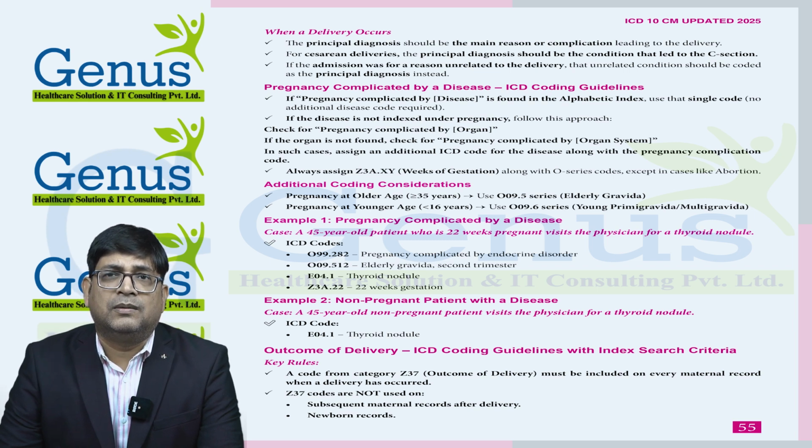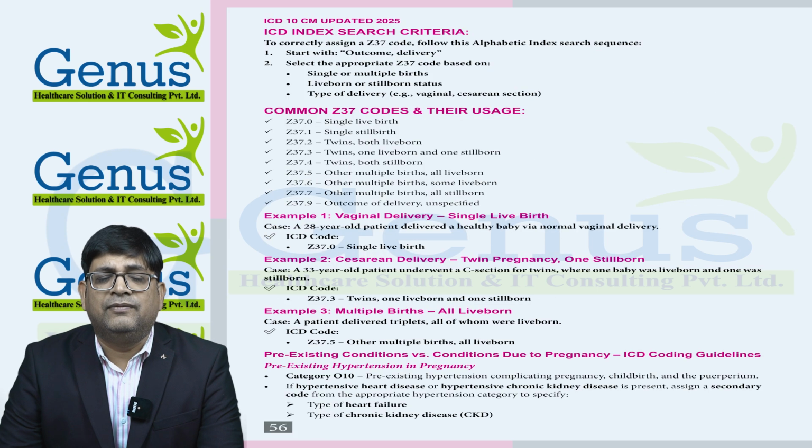So we need to go to outcome of delivery in the alphabetic index, and then we will find the ICD codes Z37 series for this. And if we see, Z37.0 is for single live born, Z37.1 single stillborn, Z37.2 twins both live born, Z37.3 twins, one live born and one stillborn. So there are multiple codes available for outcome of delivery. If we see the example of vaginal delivery, single live birth, this is the only code for the single live birth, Z37.0. So other codes we need to provide separately.